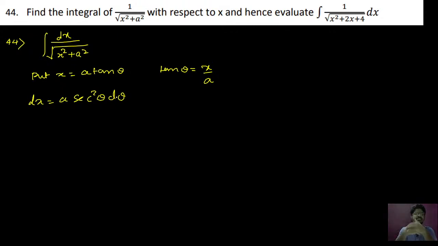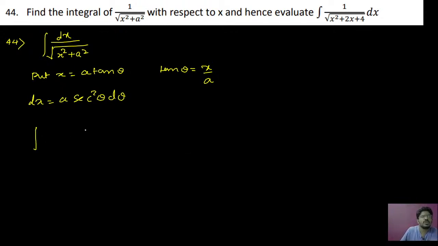So I have reduced one step. Differentiation of x is going to be 1. Differentiation of tan theta is going to be secant square theta d theta divided by dx. So therefore dx is equal to a secant square theta d theta. Okay, so now you can replace the terms.